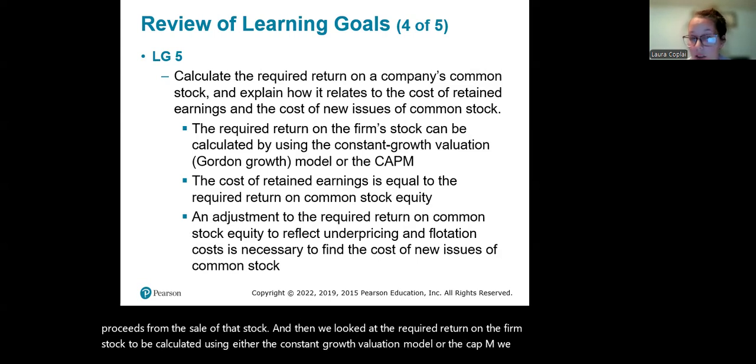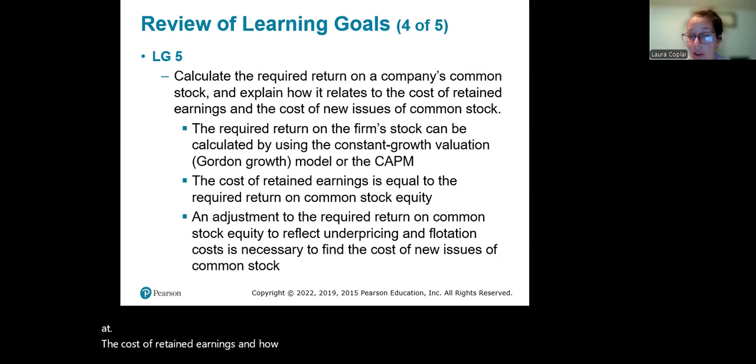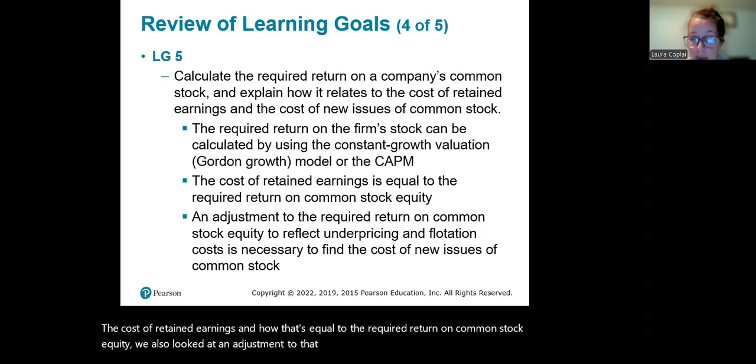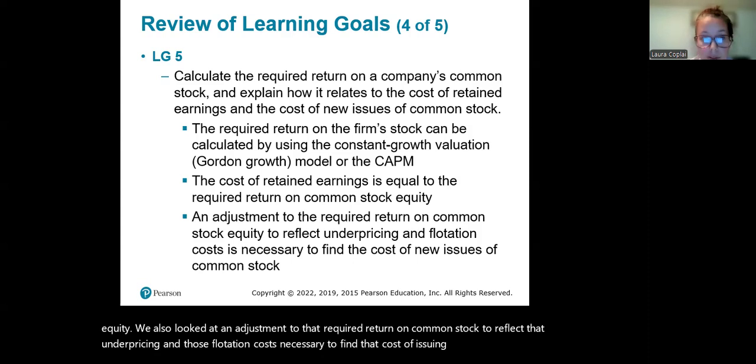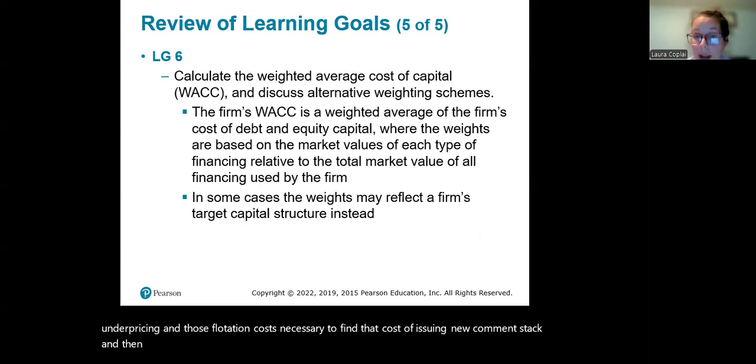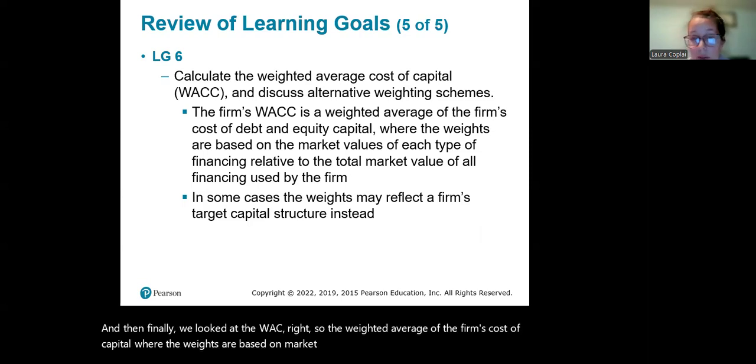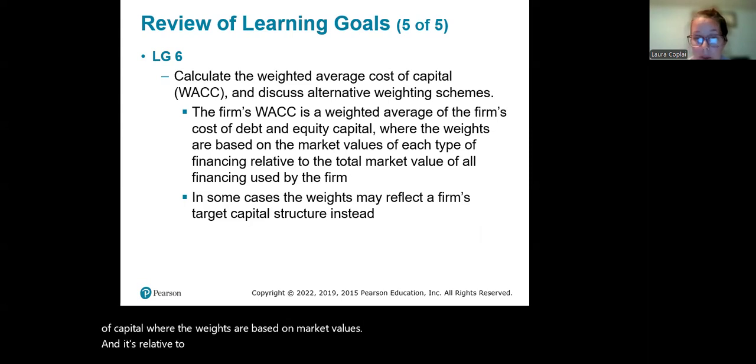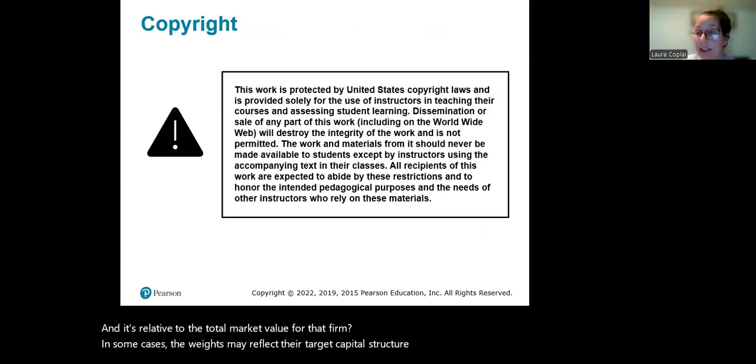We looked at the cost of retained earnings and how that's equal to the required return on common stock equity. We also looked at an adjustment to that required return on common stock to reflect underpricing and flotation costs necessary to find the cost of issuing new common stock. And then finally, we looked at the WACC, right? The weighted average of the firm's cost of capital, where the weights are based on market values relative to the total market value for that firm. In some cases, the weights may reflect their target capital structure instead. So that wraps up this chapter.